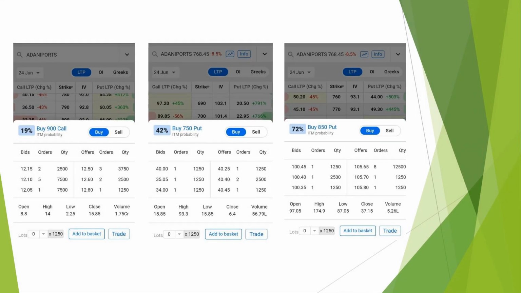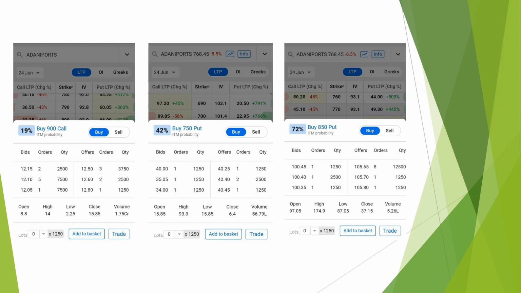Another scenario, let's understand what happened last week. Adani Ports corrected like this, and you see the 750 put and 850 put. Let us say somebody sold the 850 put, right?